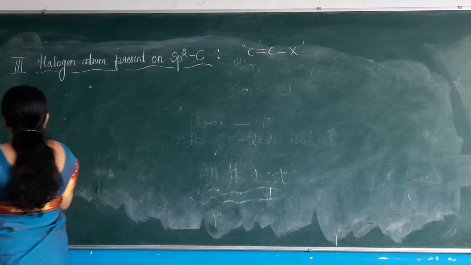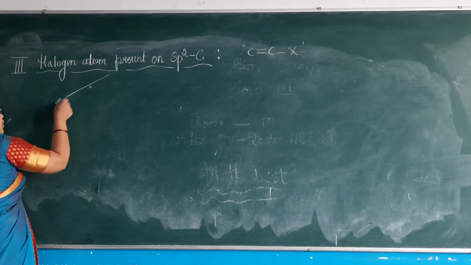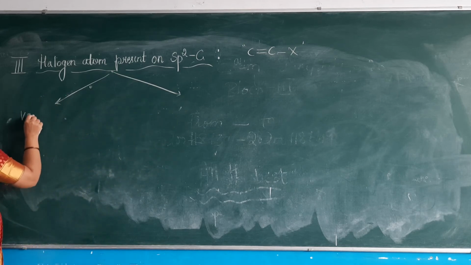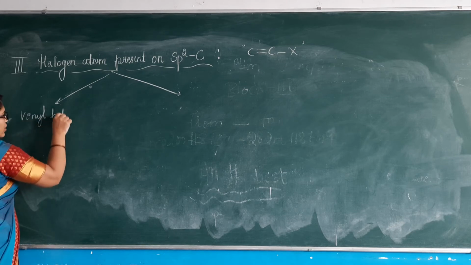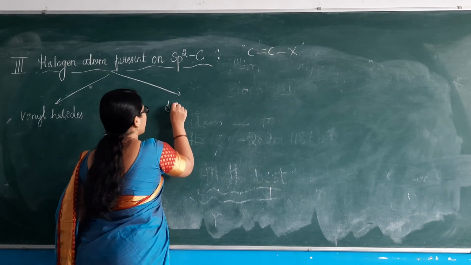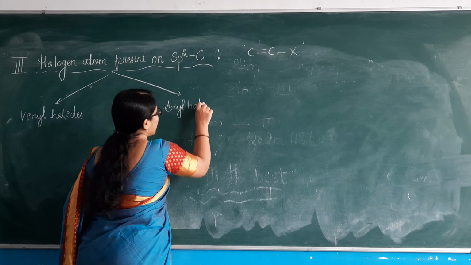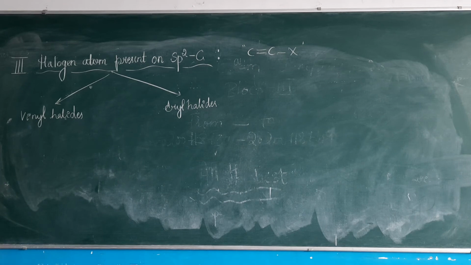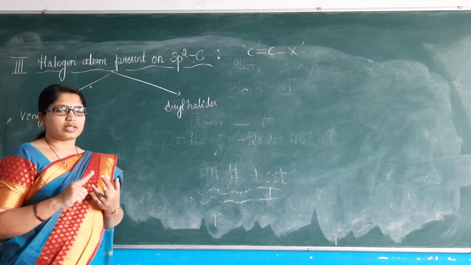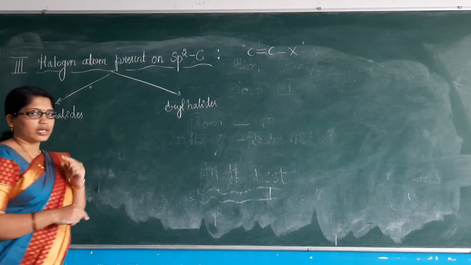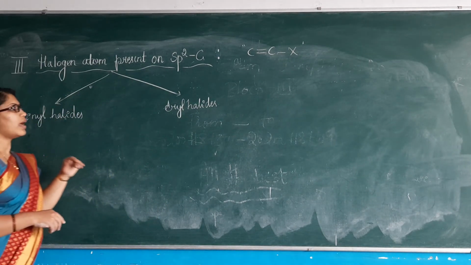So if you consider this category, we have two broad subcategories. The first subcategory is called vinyl halides. Similarly, the other category is called aryl halides. Vinyl halides and aryl halides are the two types where the halogen atom is bonded to an sp2 hybridized carbon atom. How to represent it I have shown here, and in that we have two categories, that is vinyl halides and aryl halides.